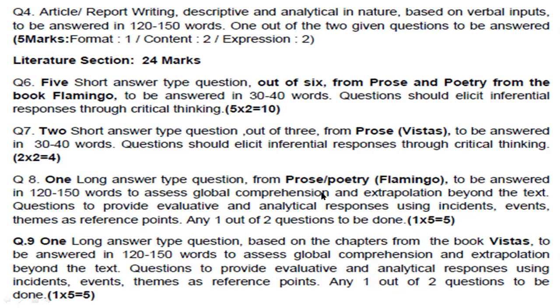Earlier the long question was coming only from the chapters, from the prose part, but this year the long question will come from a poem also: one from poetry, second from prose, from the chapters. So a choice will be given to you, and you can select any one in which you are sure of the answer, right? Out of prose and poetry, one question each will be given to you, and you have to answer any one in 5 marks. The same will happen in the Vistas book: two questions will be given to you, and out of two you will select any one.